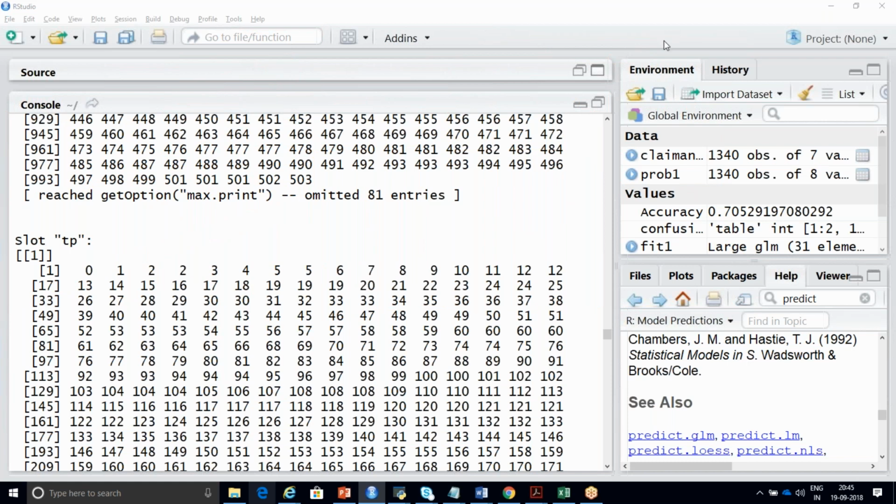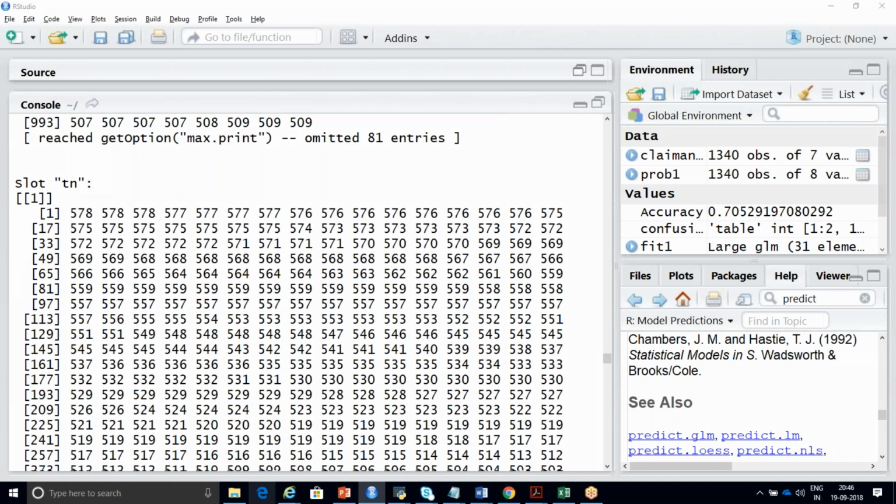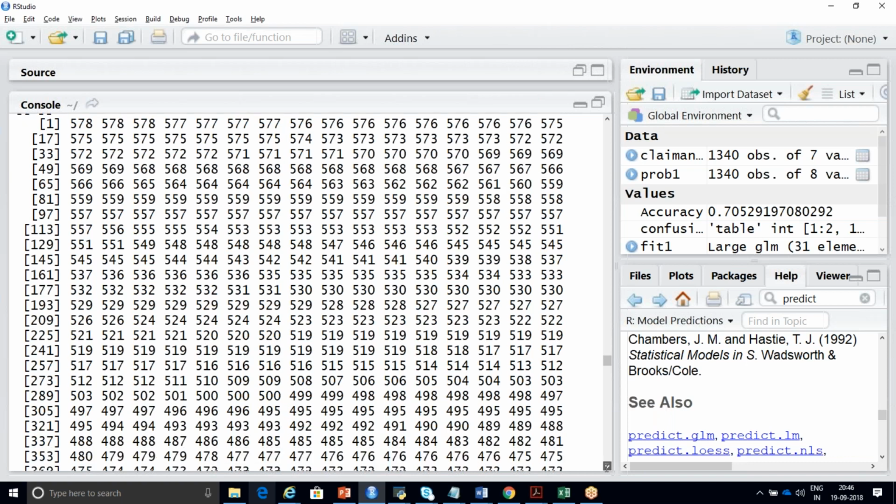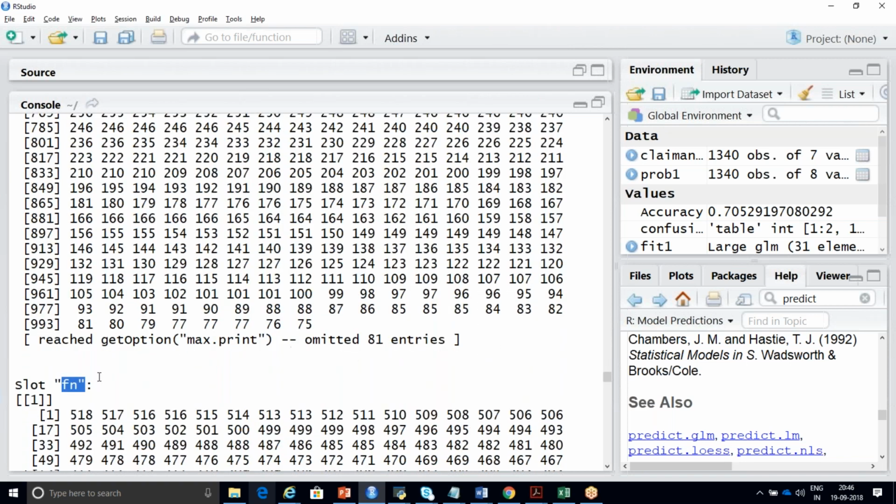Now this is called your true positive, and next it is going to give you false negative and also true negative. True negative is here, and it will display each and everything. It is nothing but your opposite, it is taking from your true negative records. Which record is true negative? All these things. And you do not have to worry about this. I'm going to explain it in a simpler way in tomorrow's session. And next is your false negative. So you need not worry about this TP, FP, FN, TN and all.